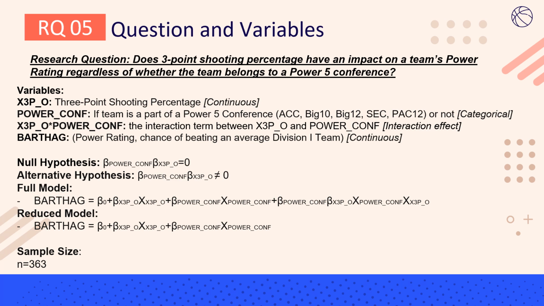So my variables in this case are three-point shooting percentage, the categorical power conference variable, the interaction effect of three-point shooting percentage and power conference variable, and the response variable of the power rating. So my null hypothesis is looking at whether the interaction effect has a significant impact on a team's power rating.